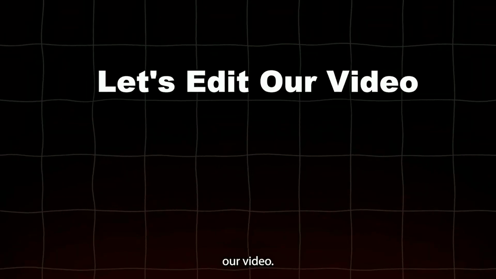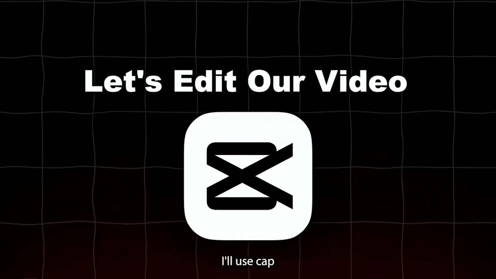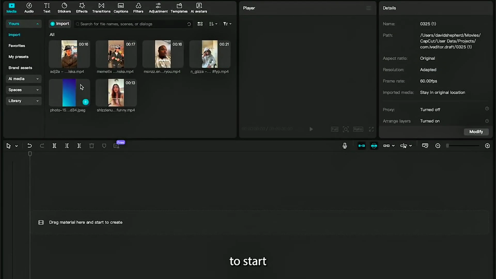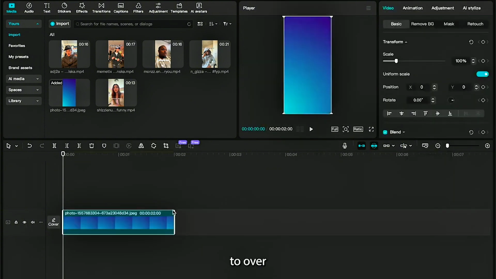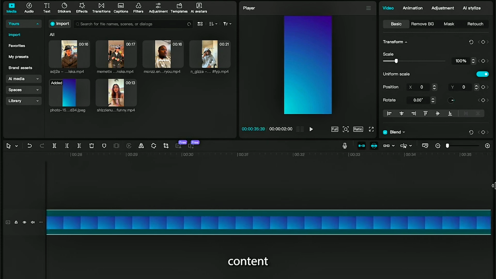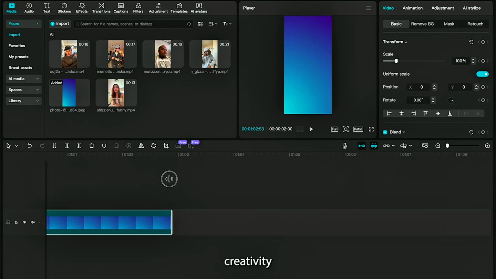Alright, let's edit our video. To do this, I'll use CapCut. Once you're on the tool, you want to start by dragging in the gradient background that we got from Google Images. Once it's in the timeline, you want to extend it to over 1 minute to make sure that our content qualifies for the TikTok Creativity Program.